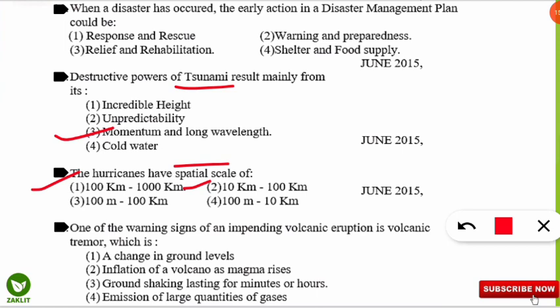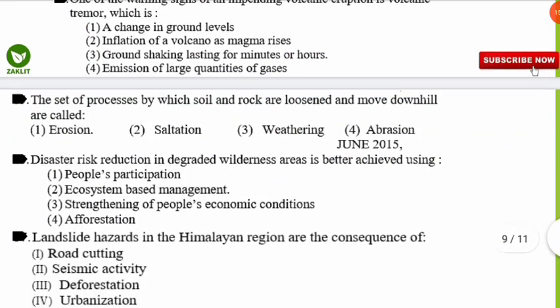Next question is one of the warning signs of an impending volcanic eruption is volcanic tremor, which is what? So this is telling before the volcanic eruption has taken place, what is the warning sign what we receive? So here we receive ground shaking lasting from minutes to hours around the volcanoes. So that says that the volcano is going to erupt. That is the warning sign. Ground shaking lasting from minutes to hours. Let's move to the next slides.